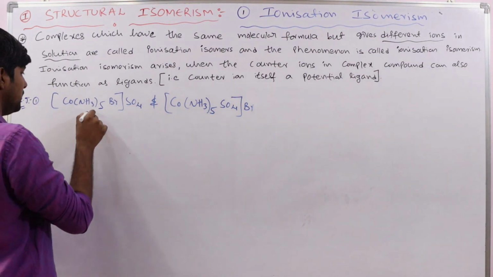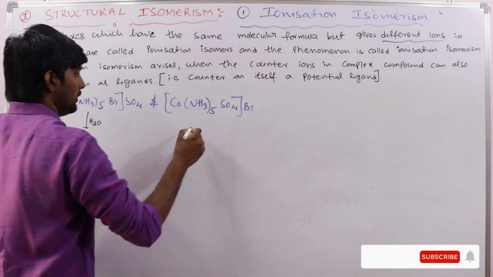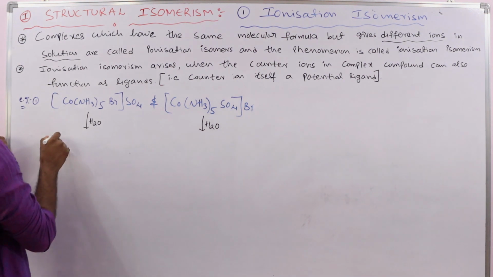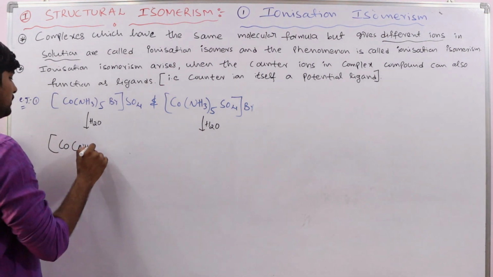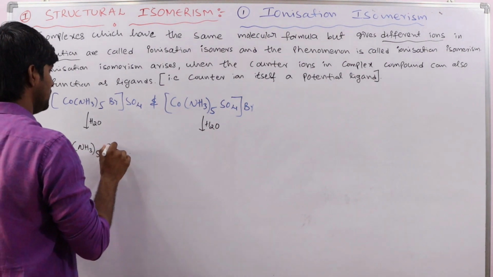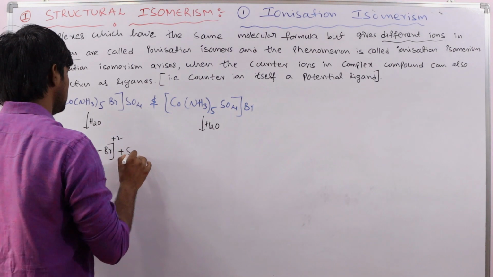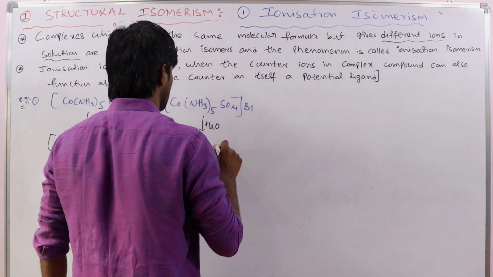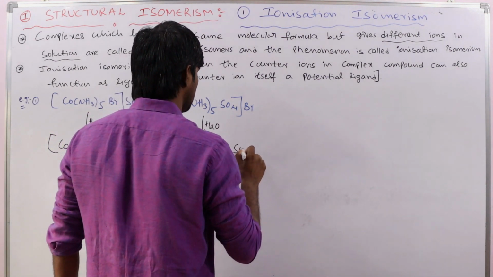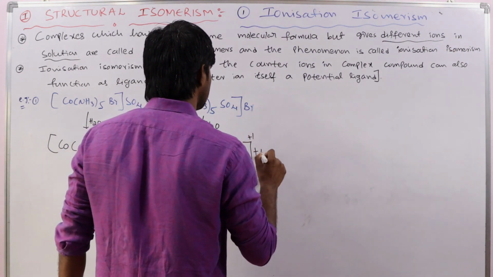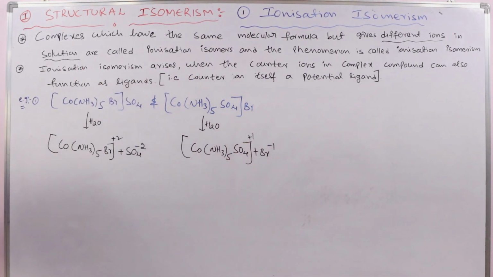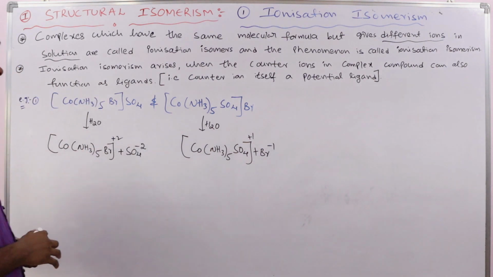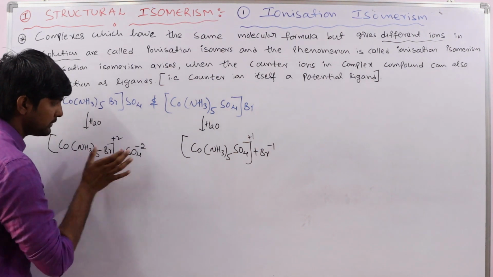Suppose this complex is added to water, so this will give the same species, but here we get this complex ion, and this is called the counter ion.